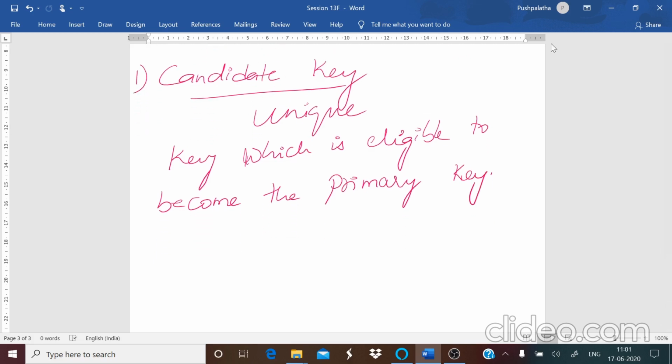Now for example, in your student table, you have your serial number, roll number, register number, name, combination, all have got different headings for the table, right? All these can be the candidate keys. If you have a roll number, that can be the main key. If you do not have the roll number, then the name of the student can be a main key. If you do not have the name, then the combination can be the key. So based on this, all these are known as your candidates.